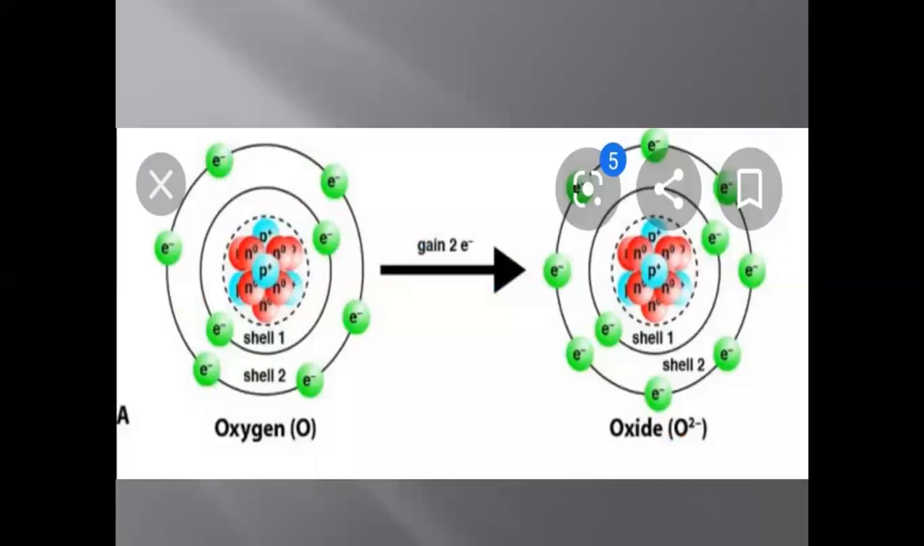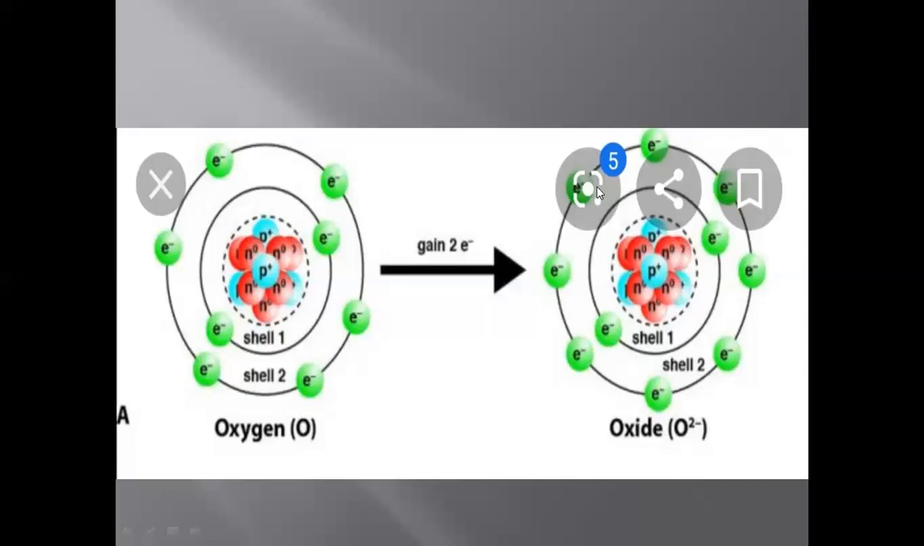You can see in this case, this oxygen atom will gain 2 electrons, and gain of electrons will form a negatively charged ion, which is called an anion. So the oxygen atom will convert into an oxygen ion, which is called the oxide ion. Now you can see how many electrons are present in the outermost shell after gaining 2 electrons: 1, 2, 3, 4, 5, 6, 7, and 8. Now 8 electrons are present in the outermost shell of oxygen.